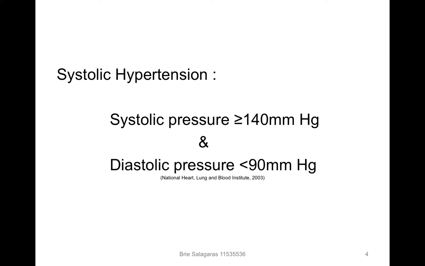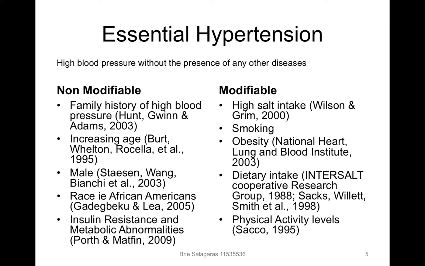Tom has systolic hypertension, which is, according to the National Heart, Lung and Blood Institute, a systolic pressure of greater than or equal to 140 mmHg and a diastolic pressure of less than 90 mmHg. Essential hypertension is high blood pressure without the presence of any other diseases.